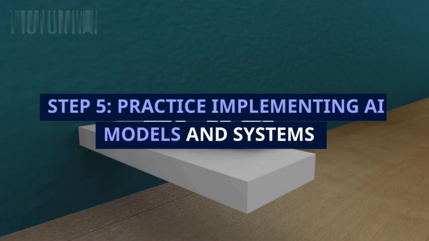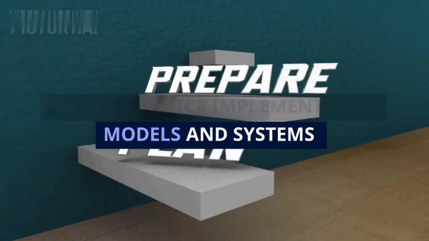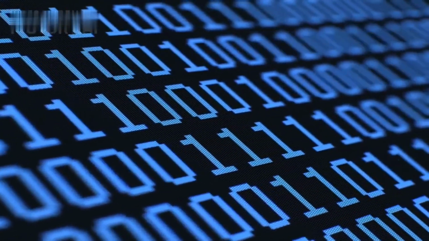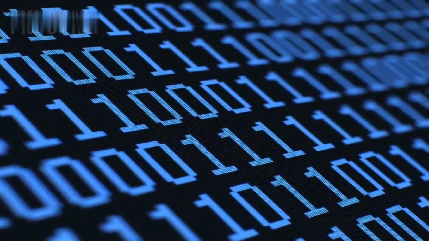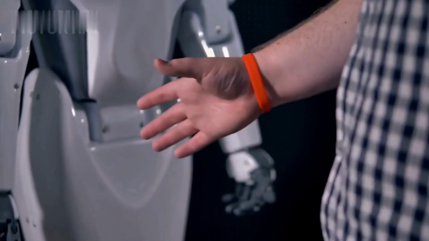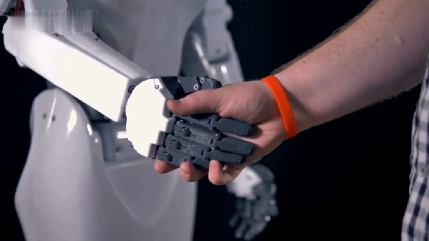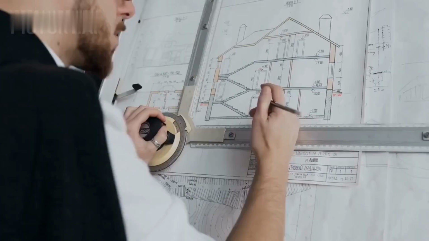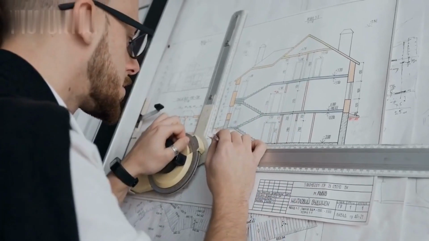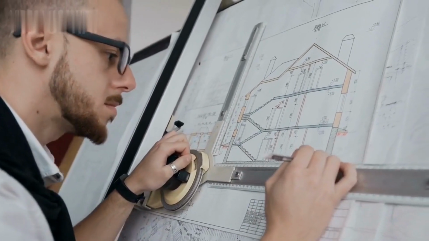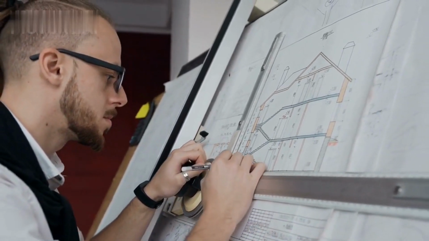Step 5. Practice implementing AI models and systems. The best way to learn AI is by doing. Gain hands-on experience by implementing AI models and systems, and solving problems using machine learning techniques. You can work on personal projects or contribute to open-source AI projects to gain practical experience.